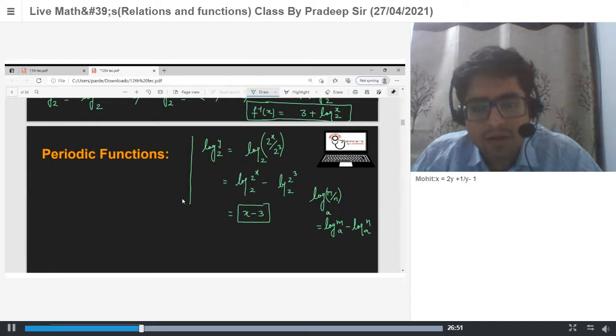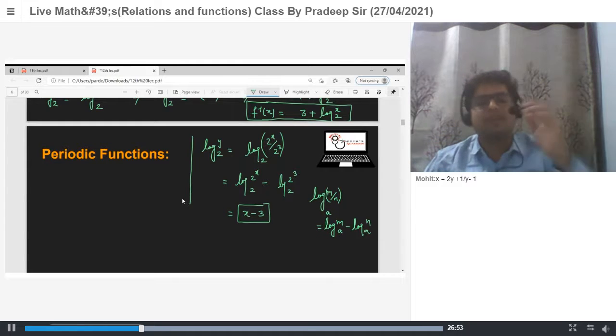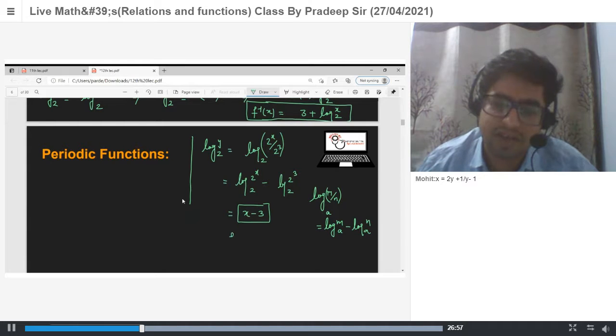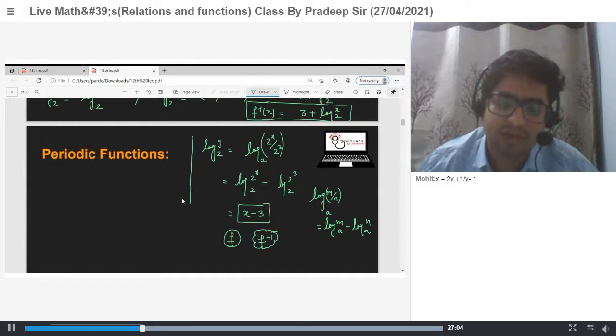Yes. And if the inverse exists, then the inverse is unique. If we have any function f and it has its inverse, the inverse function is unique also. If f is any function, the inverse of that function is always unique.